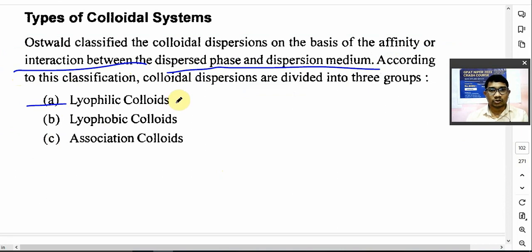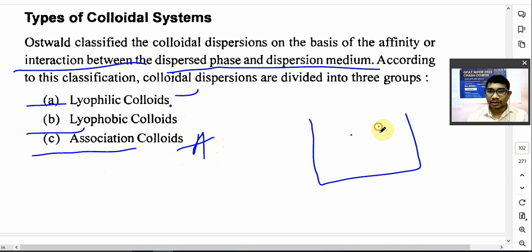Lyophilic colloid, also known as solvent loving; lyophobic colloid; and then association colloid, also known as amphiphilic colloid. We also call them amphiphilic or ampholytic colloids. So there are three types of colloids: lyophilic colloids, lyophobic colloids, and association colloids, based upon the interaction between the dispersed phase and the dispersion medium. That is, how much interaction the particles of the colloidal system have with the medium.